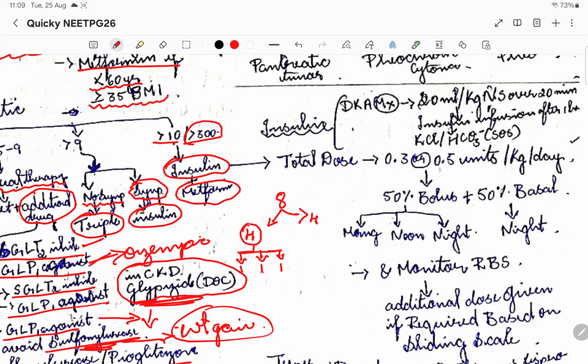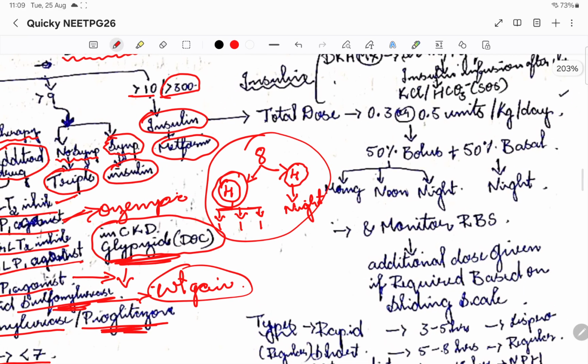Okay, these are called bolus. Whereas the basal dose, the leftover 50% of the dose, I'll give at night. So this is how we'll give the insulin, for everyone.